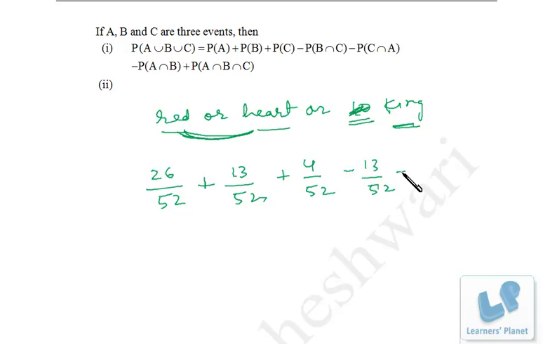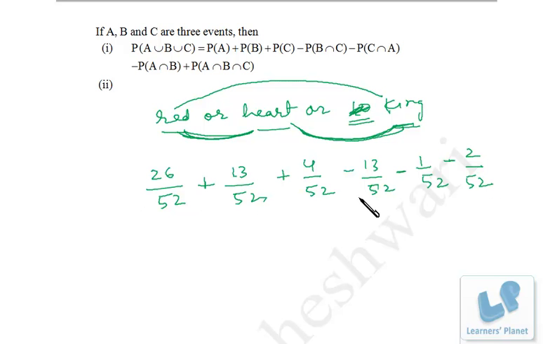right? Now next is heart and king, right? So we need to deduct the king of heart, because while we calculated heart, we already calculated king, because the king of heart is also part of heart. So we need to deduct that also. So that's actually B intersection C, right? Similarly, we need to deduct red kings. How many red kings are there? King of diamond and king of heart. Both of them are already calculated in this being red cards. So we need to deduct these 2 cards,